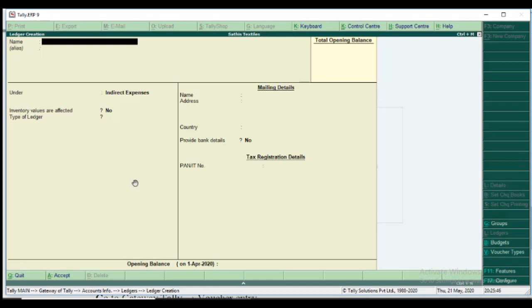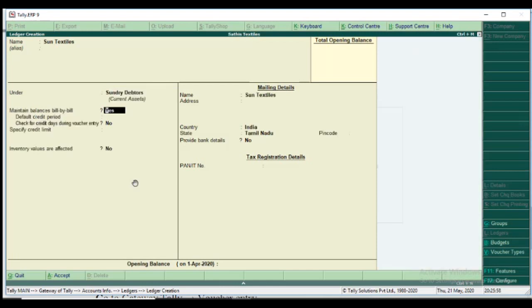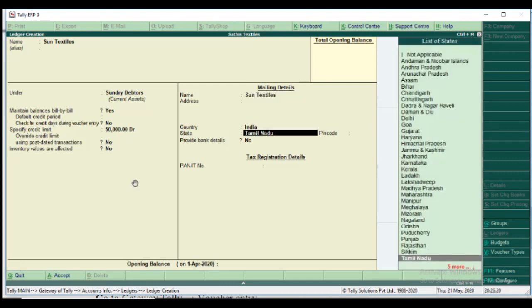Accounts Info, Ledger, Create. The name is Sun Textile. Under group is sundry debtor. Maintain balance bill by bill is yes. Default credit period, leave it blank, and also no. Specify the credit limit, I put 50,000, and skip all the rest.